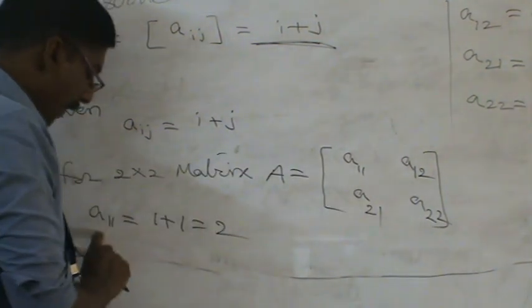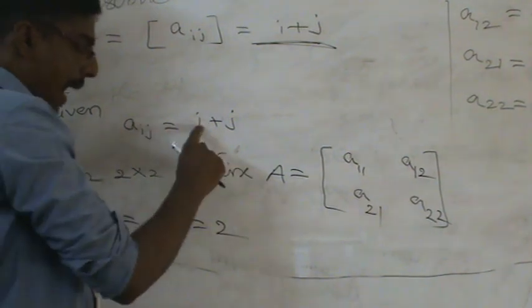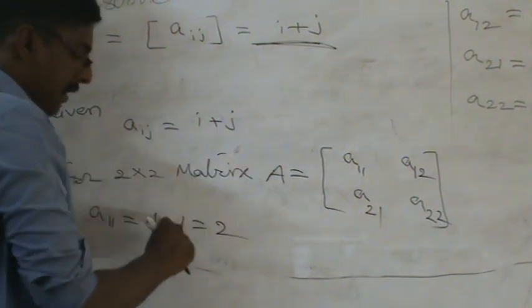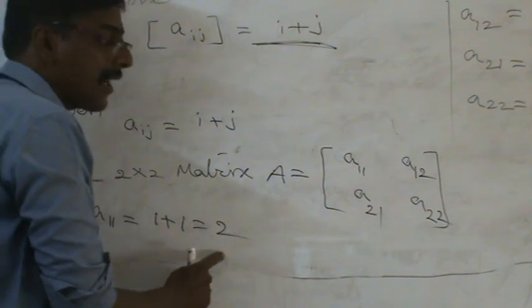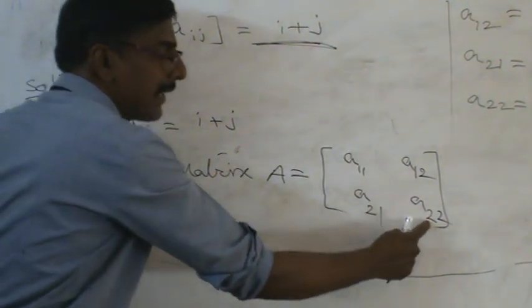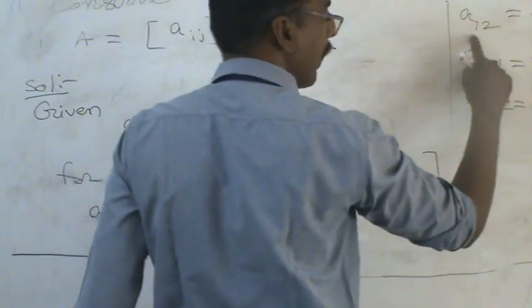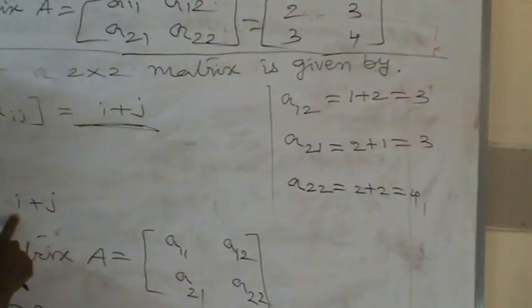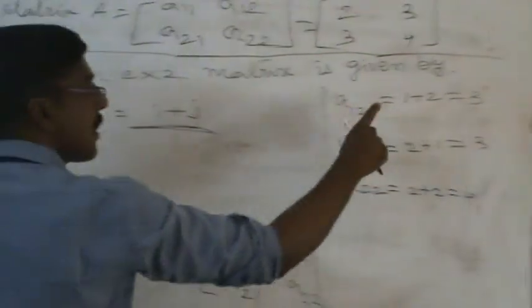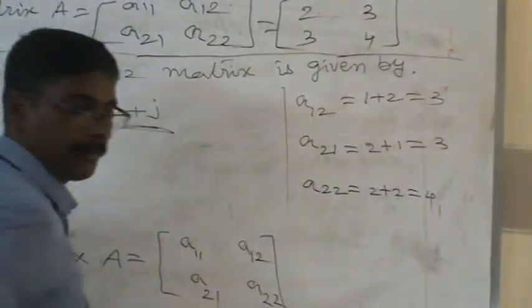That is A11 value is equal to 1 plus 1, which is 2. Like that we have to calculate the remaining 3. A12 means I place 1, J place 2. According to our problem, 1 plus 2 is equal to 3.